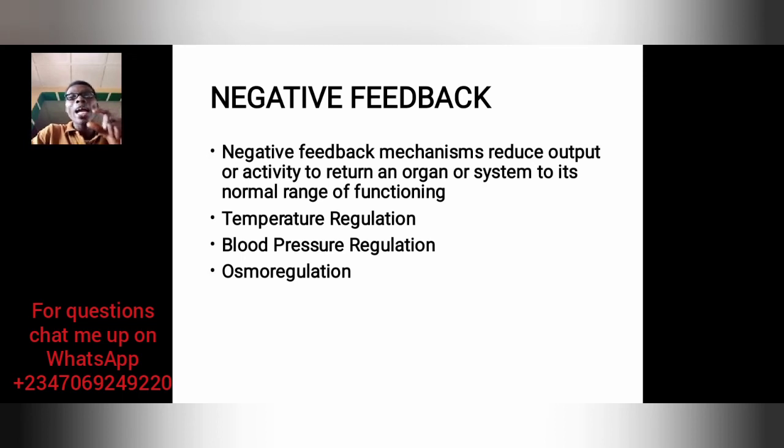When the water you have in your body is too little, the plasma concentration will become high. So instead of that happening, the body will conserve water in the plasma. Then you pass out little urine. So instead of having a hypertonic plasma, you rather have a hypertonic urine.